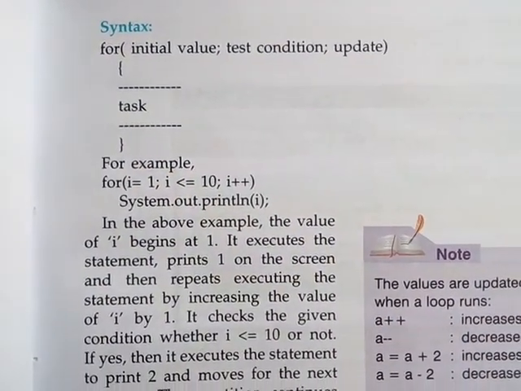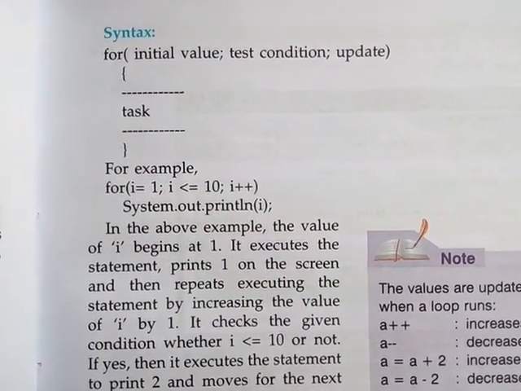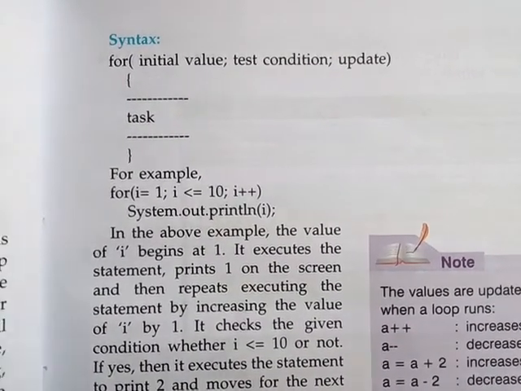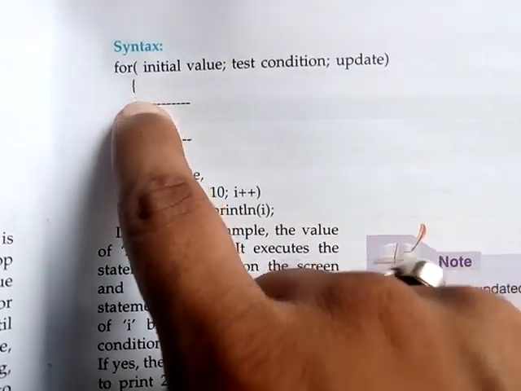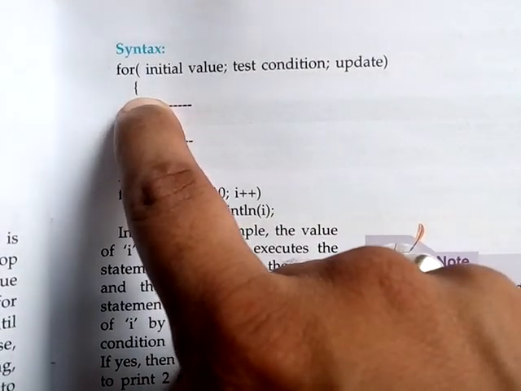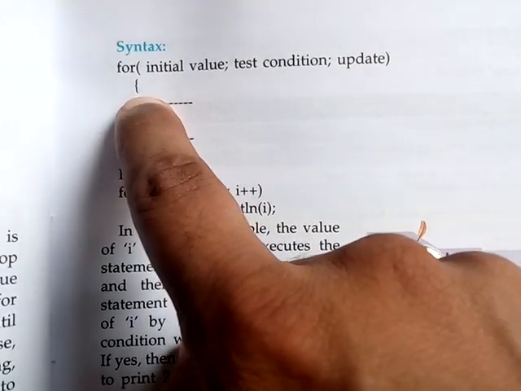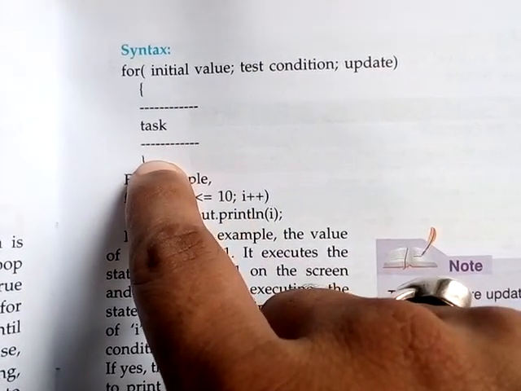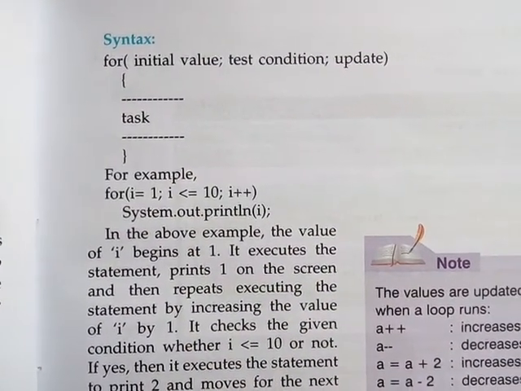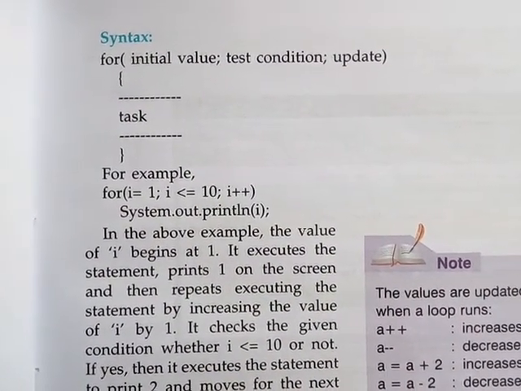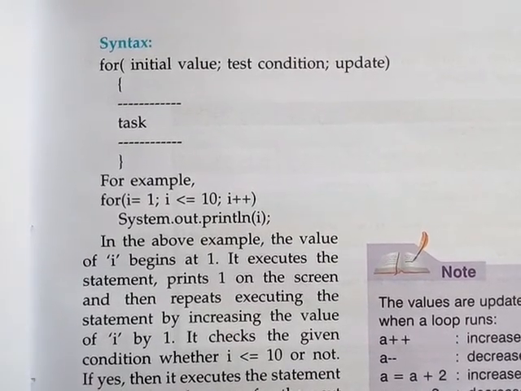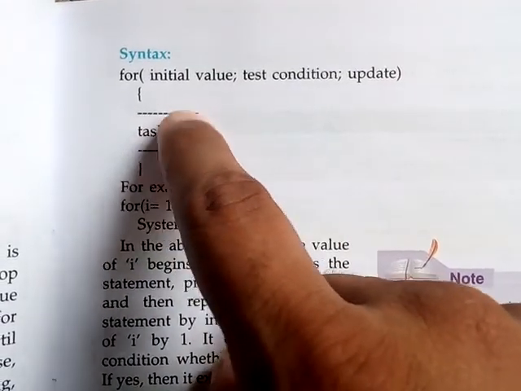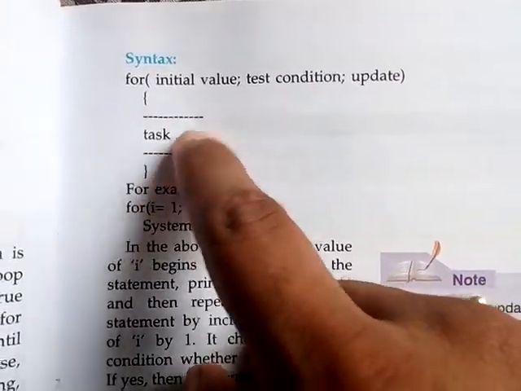Sir, what is the meaning of brace open, brace close? Brace means it is a block, the area of for. Block start, block end, or brace start, brace end, or curly brackets starting, curly brackets ending. So that means this is the area or body of the for loop. Here we put the three statements, and inside the body whatever statements we want to execute a number of times, we can do it.